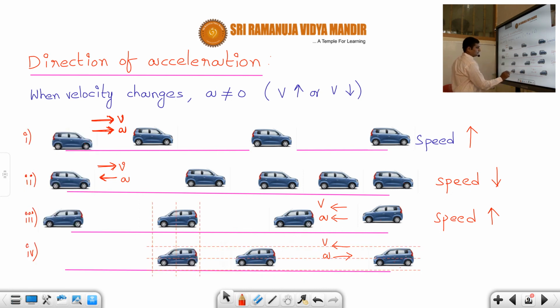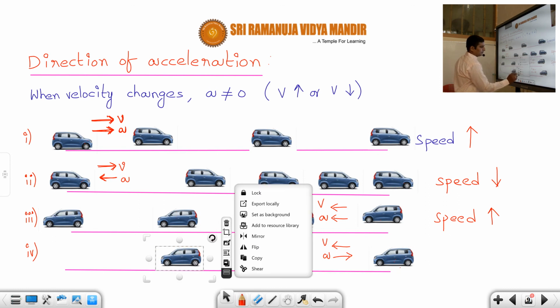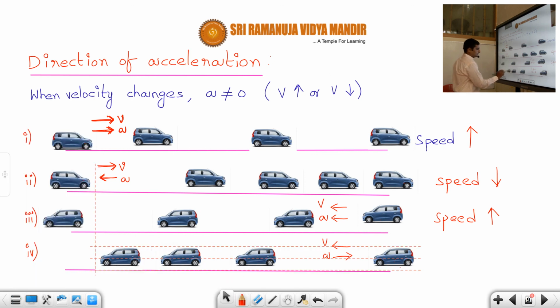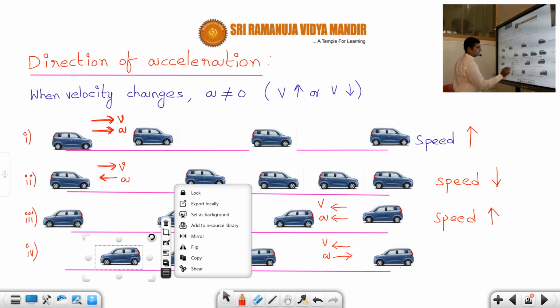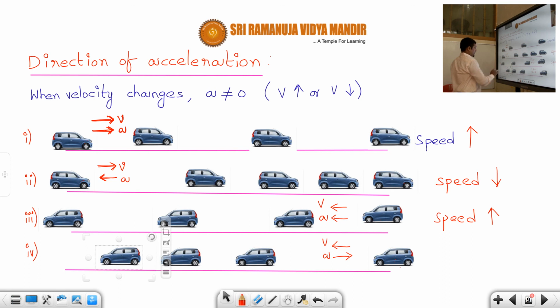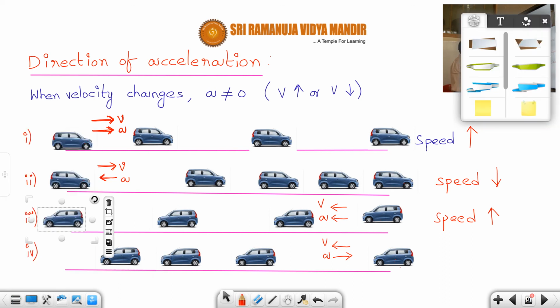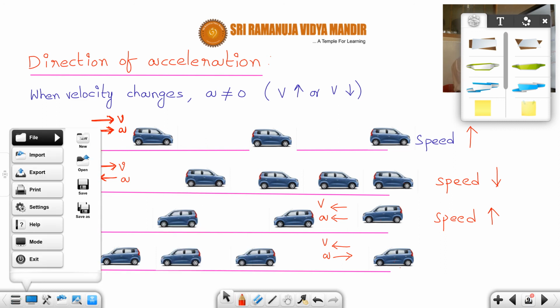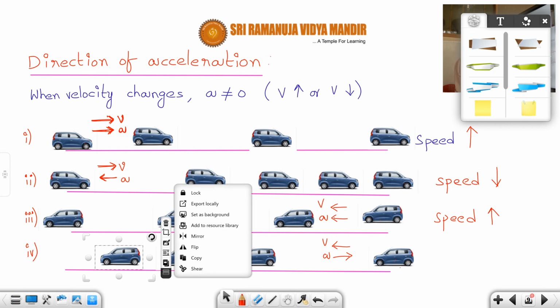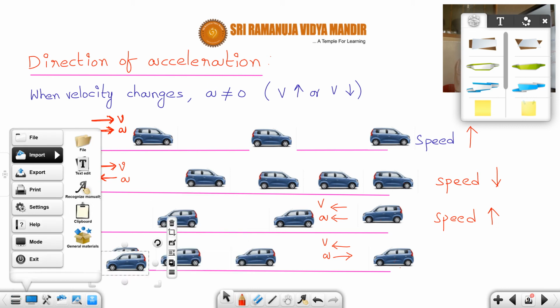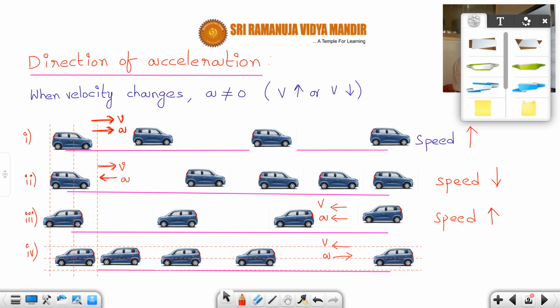Correct or not, students? After some time it is here, then again after some time its speed will decrease. So therefore it will come like this. Then again after some time, the speed will decrease, and then finally it will come to rest. Correct or not, students? Finally it will come to rest like this.